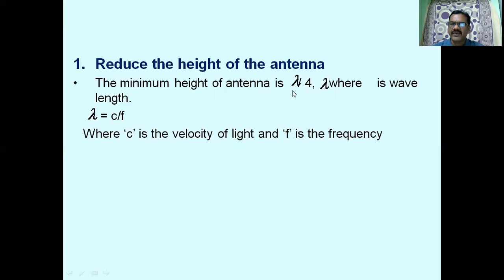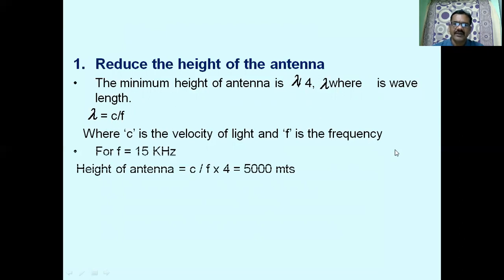Therefore, if you make use of a high frequency carrier signal, the value of lambda decreases and we can use a minimum height of antenna, which is practically possible. For example, take a message signal of 15 kilohertz without modulation. 15 kilohertz is the original baseband signal. We have audio frequencies from 20 hertz to 20 kilohertz.